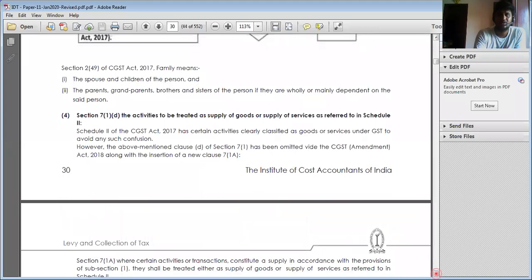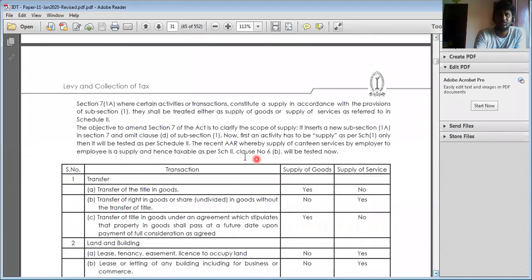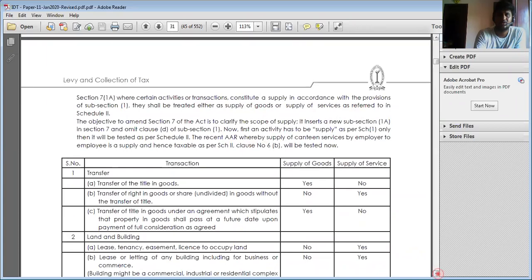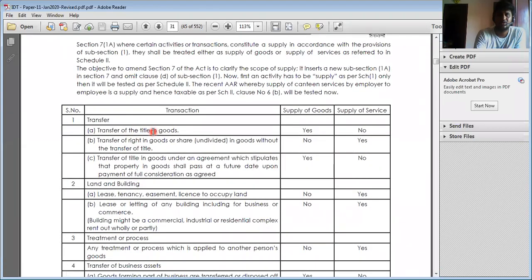Next, 7.1d has been removed, and now 7.1a has been inserted. 7.1a is nothing but subject to Schedule 2, treated either as supply of goods or supply of services. If they supply title, then it is supply of goods. Here we have put supply of goods, here we have put supply of services. In case of transfer of title, if it is not to be written back in future, then it is also called goods. As far as land and building are concerned, lease and tenancy rights are considered services.